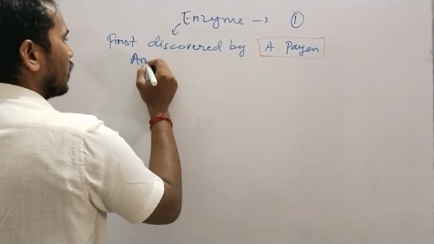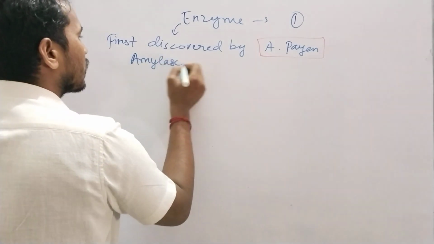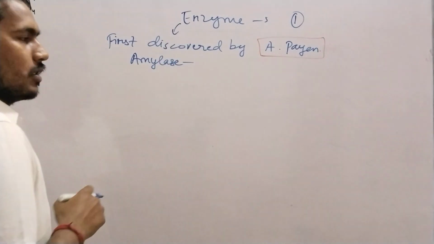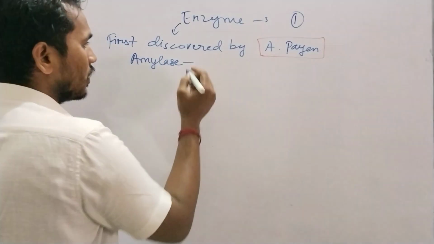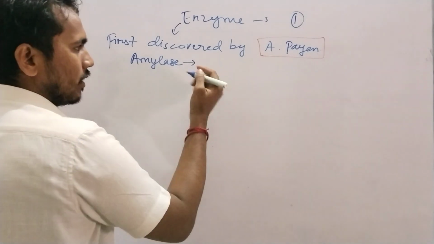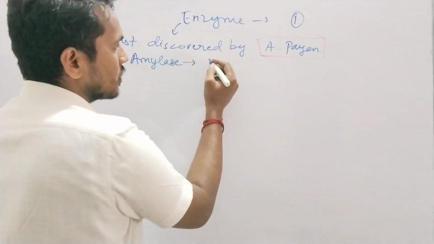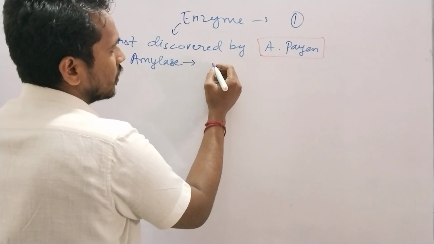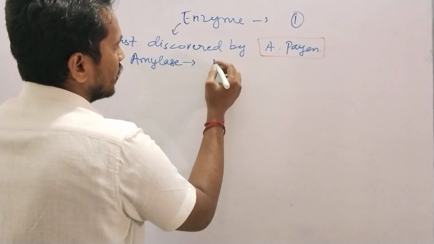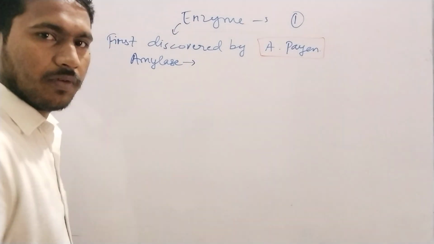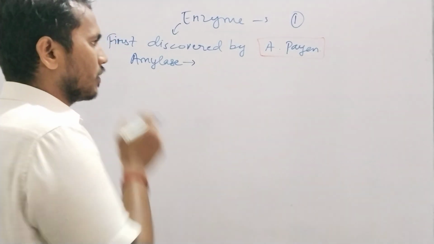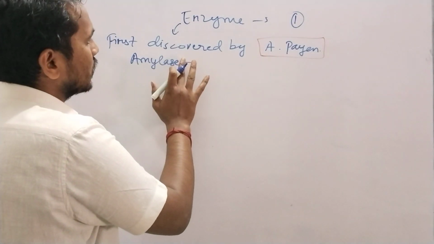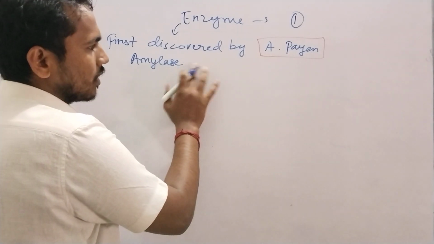Hope you know about amylase because we already studied it in the 9th and 10th classes. If you don't know, it's not a big deal. Amylase will convert carbohydrate into its simplest form, like disaccharides and monosaccharides. So amylase digests the carbohydrate.